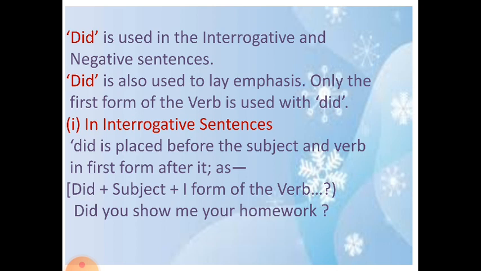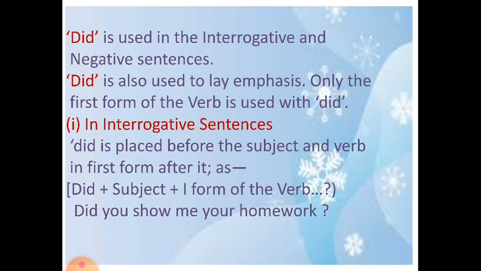Did is used in the interrogative and negative sentences. So, whenever we are using the past tense, we use did when we are talking about the interrogative and negative sentences. Did is also used to lay emphasis. Only the first form of the verb is used with did.